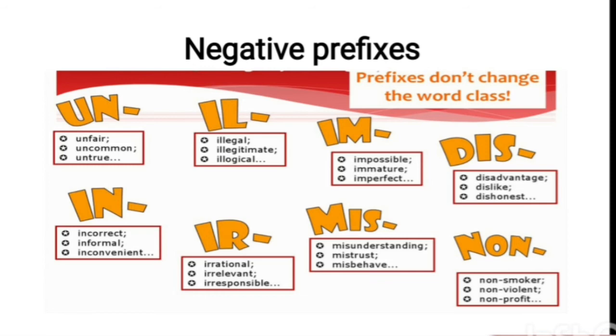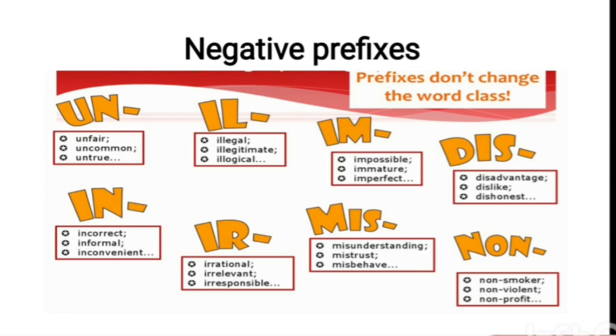There are some negative prefixes in the English language. For example, un, il, im, dis, in, ir, mis, non. These prefixes make a new word, especially with negative meaning. For example, unfair, fair. The next, il, legal, illegal.